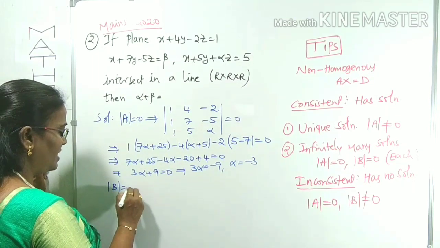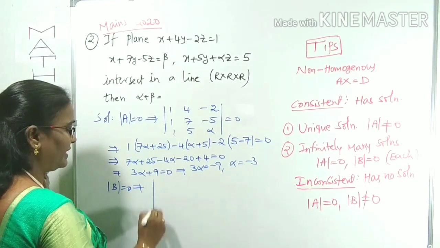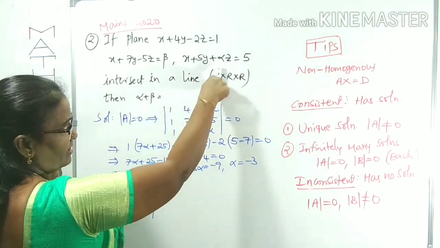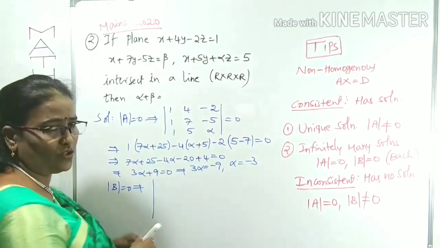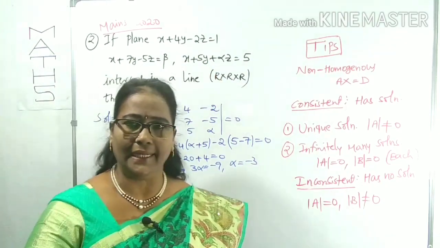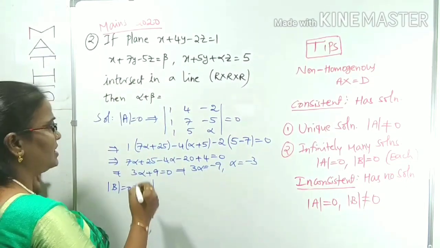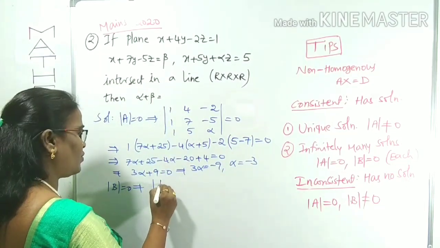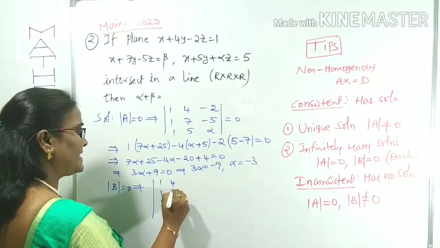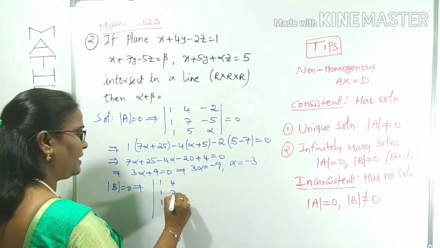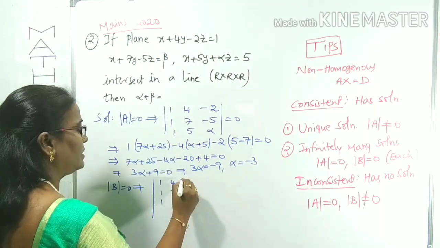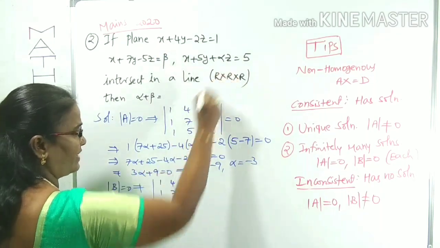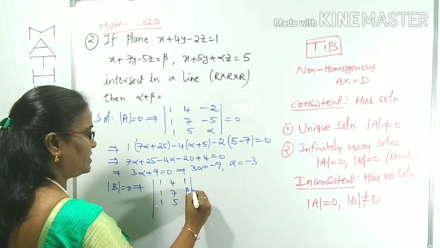Det B is also 0. What is det B? Same way, where is alpha? Alpha is in the D places, the coefficients. In place of the coefficients, we can replace with the D's, just like the previous question. First two columns are as they are: 1 1 1, 4 7 5. Last column is replaced with the constants 1, beta as well as 5, equals 0.